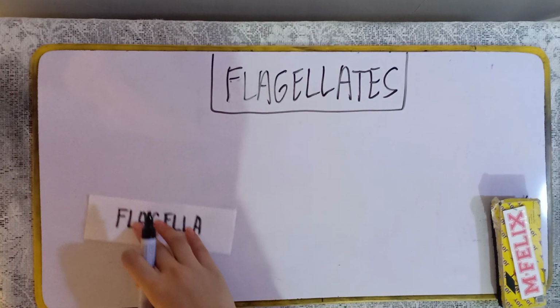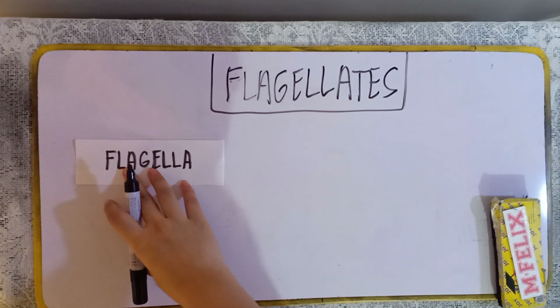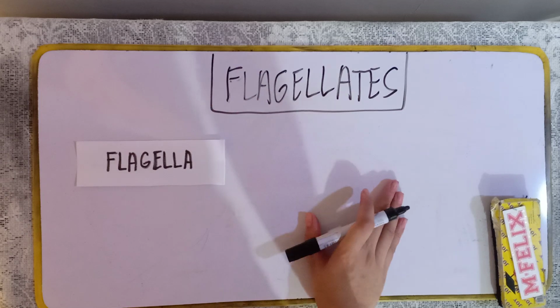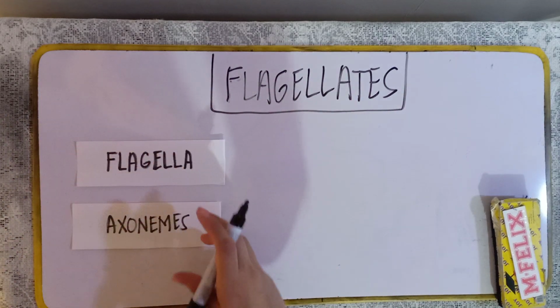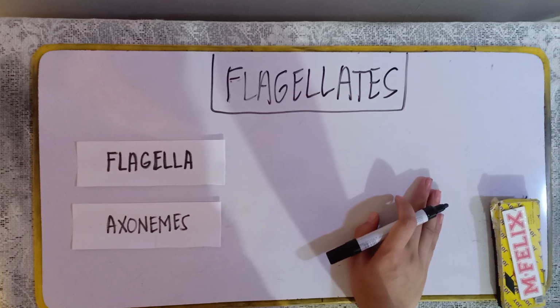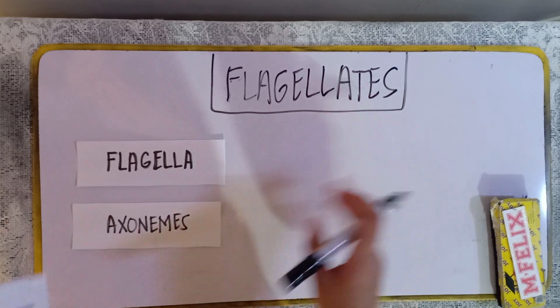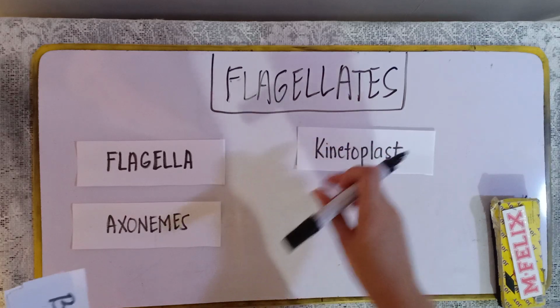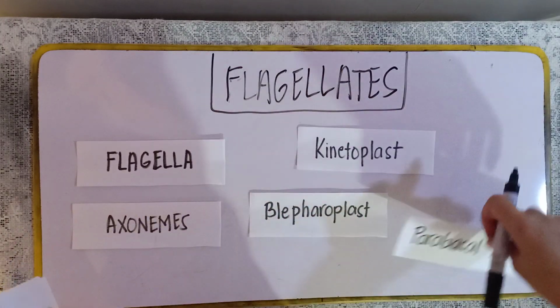Now for the general characteristics of this parasite, they possess these whip-like locomotory organelles called the flagella. Obviously naman, di ba? They have this locomotory apparatus as well as the axoneme. So flagella and axonemes, para yan sa kanilang motility functions. And then they also have this neuromotor apparatus, which is called the kinetoplast. Yung kinetoplast na yan, it consists naman of the blepharoplast as well as the parabasal body.